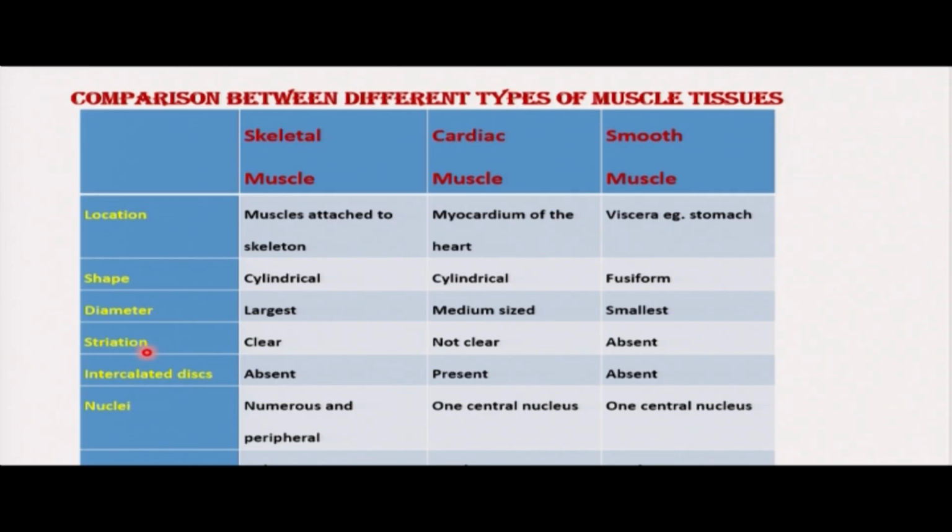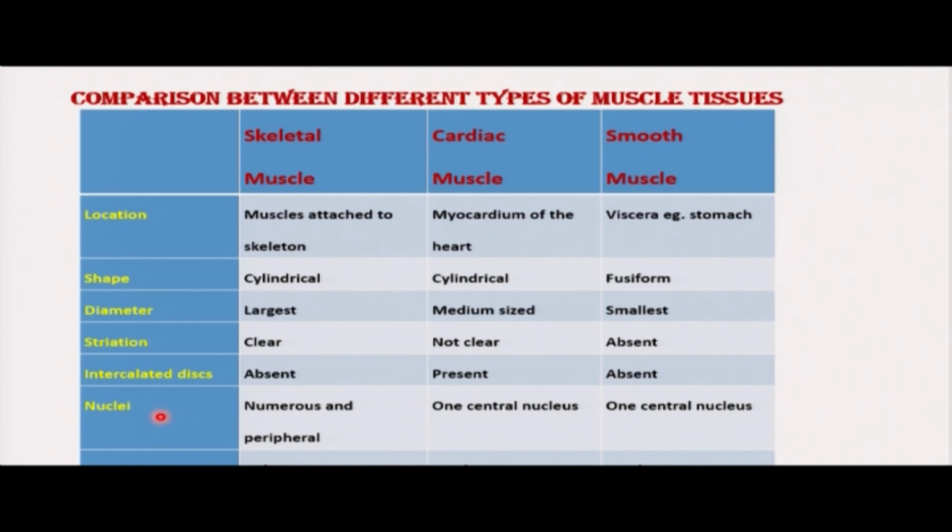Stratification, this is the arrangement of the sarcolemma. Here, within the skeletal muscles, stratification or striation is clear. Then, in the cardiac muscles, it is not clear. In the smooth muscles, we don't have striation. Then, intercalated discs are absent in skeletal muscles. They are present in cardiac muscles, and they are absent in smooth muscles.